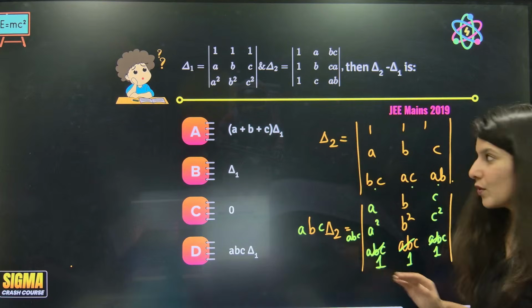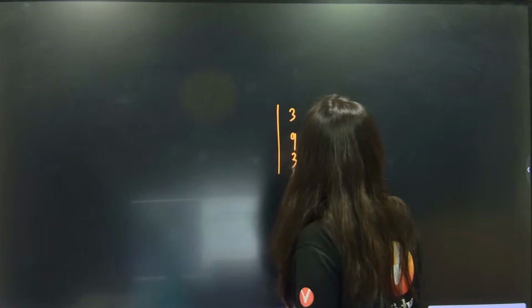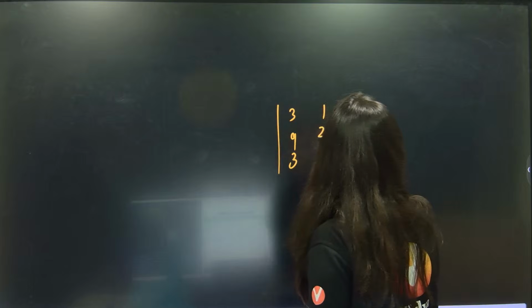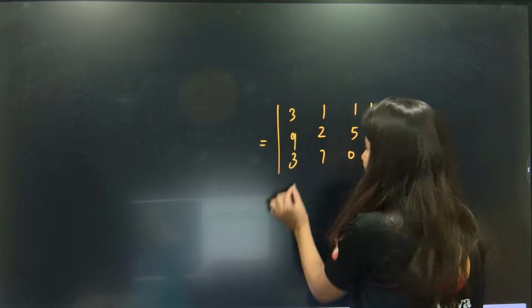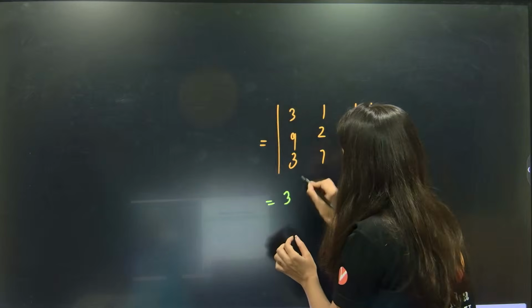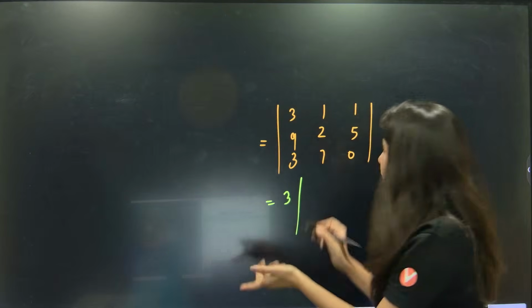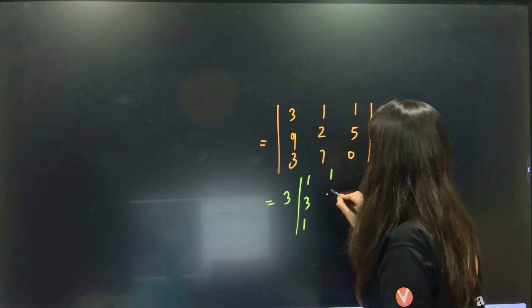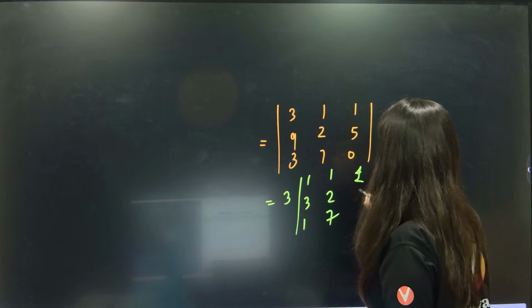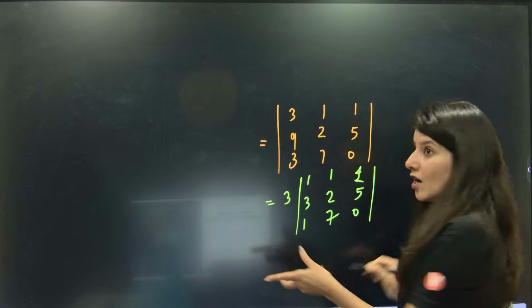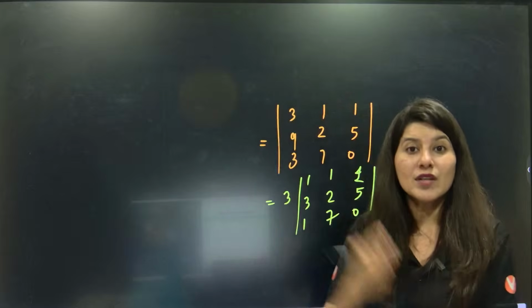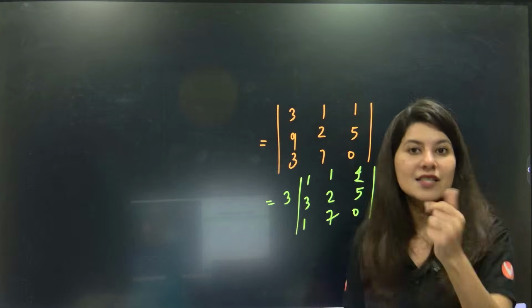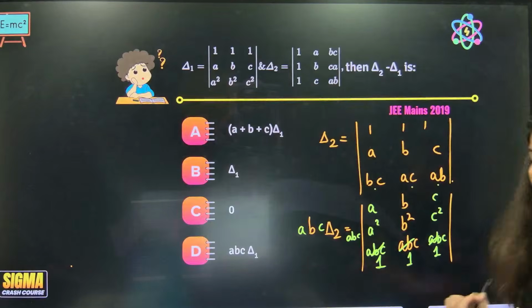Yes? Okay. See, understand. If it is 3, 9, 3, 1, 2, 7, 1, 1, 5, 0, and you want to take common, just 3 will be outside. From just one column or one row you can take common, and this will be fine. This is a determinant. But if you want to take common from a matrix, then you have to take common from each and every element. That's the difference between matrix and determinant. I hope you are getting it.